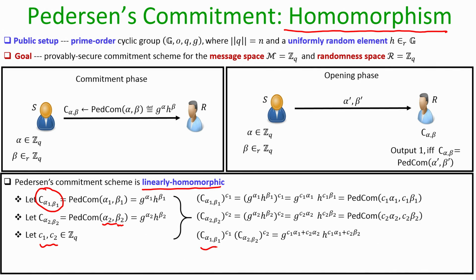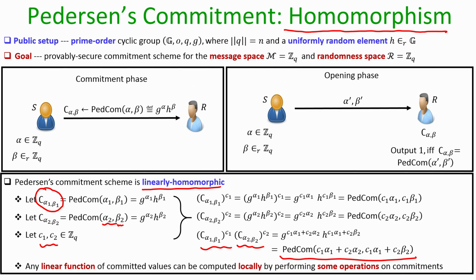And now, if I take these two computed commitments, I end up getting a value which can be treated as a Pedersen commitment of the value C1 times alpha 1 plus C2 times alpha 2 with respect to the randomness C1 times beta 1 plus C2 times beta 2.